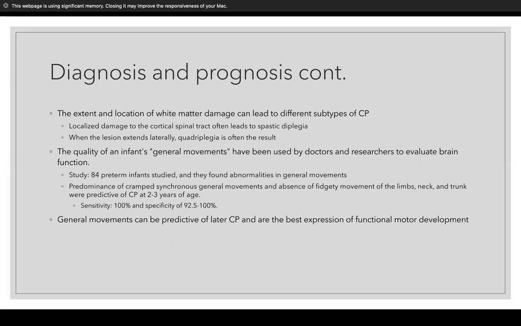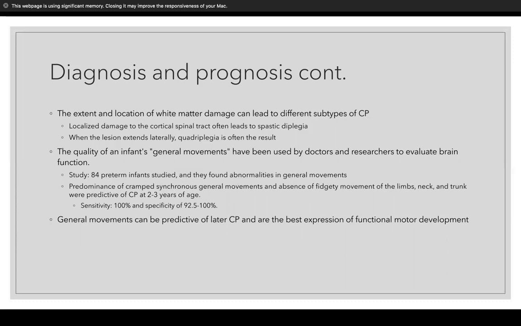The extent and location of white matter damage can lead to different subtypes of cerebral palsy. So in the book, they mentioned, for example, that localized damage to the cortical spinal tract can lead to spastic diplegia. And if it extends a little laterally, quadriplegia can often be the result. So just different lesions and the extent of white matter damage can lead to different subtypes.